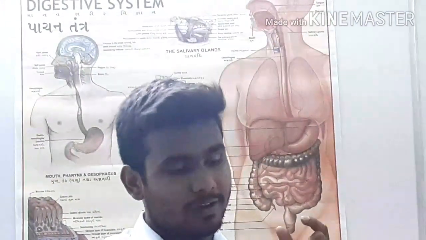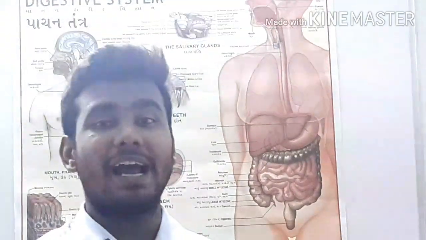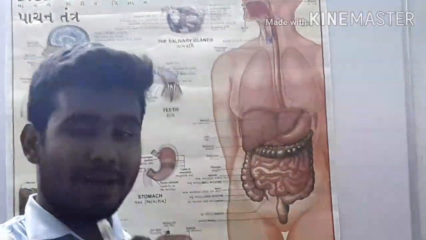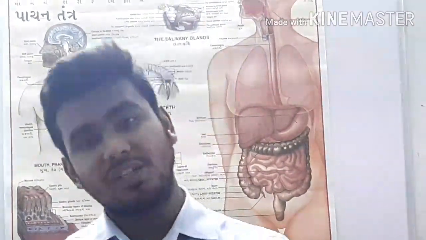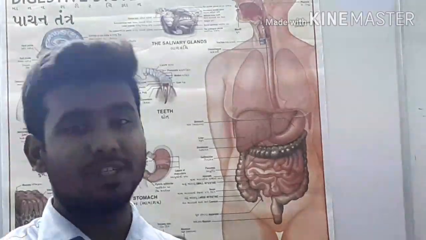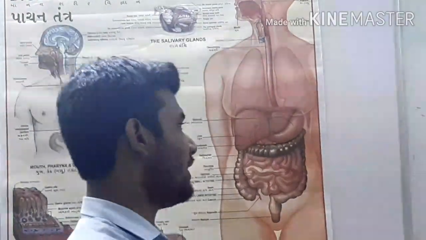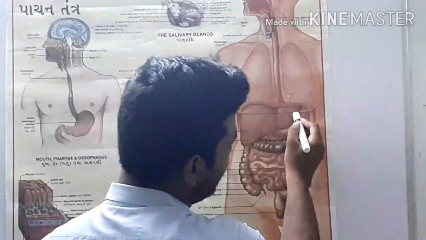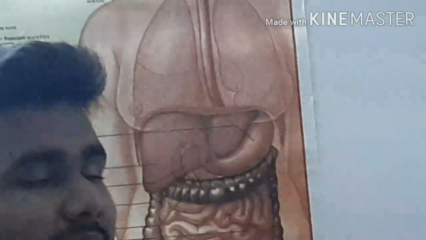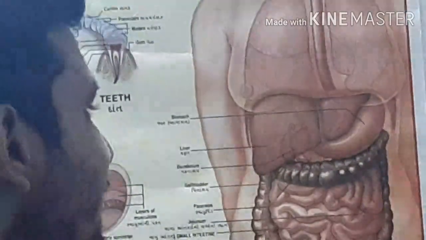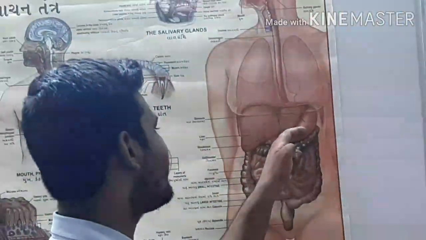It will break down the big globules and it will also kill the bacteria which are on the food. Pepsin is useful in digestion of protein. It is the active form of pepsinogen, which is helpful in digestion of protein. And mucus will protect our stomach wall from the hydrochloric acid, right? So this is done in the stomach.